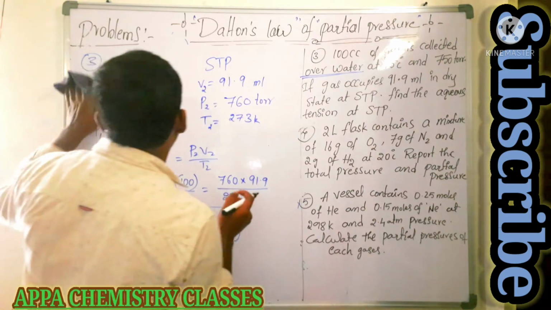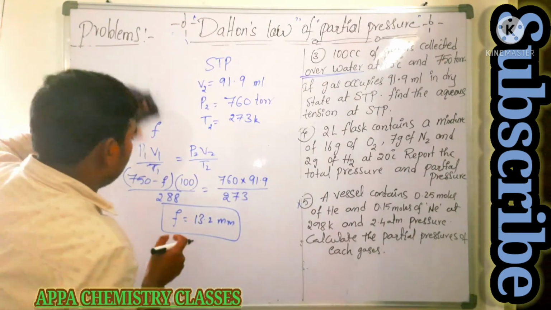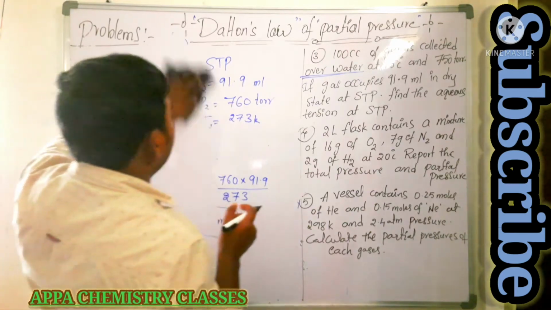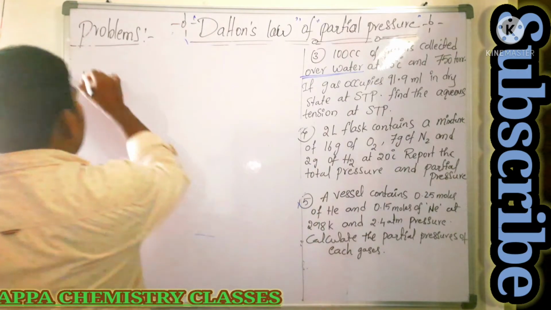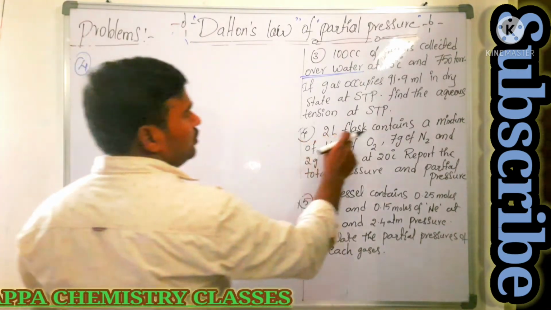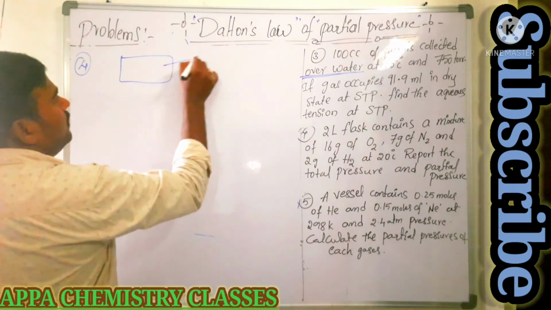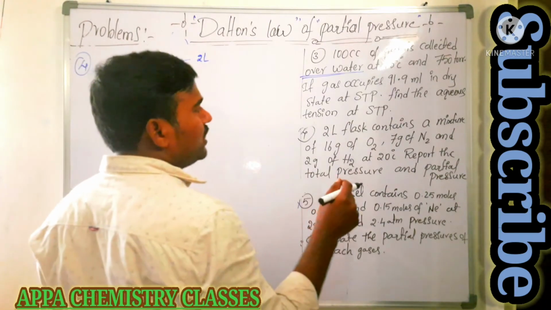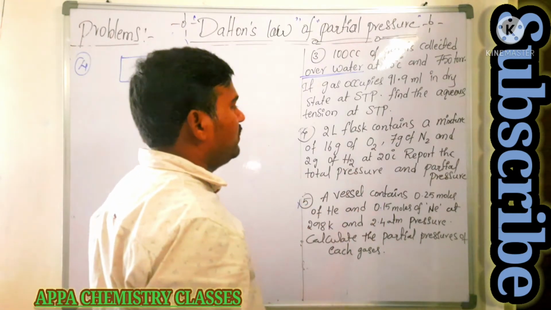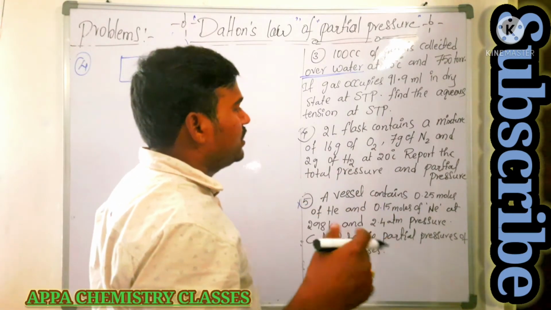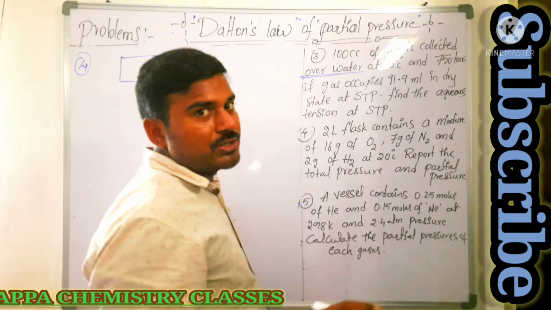Next we are going to see the fourth question. You pause the video and note it down. Next, question number four. What is it saying? A 2 liter flask contains a mixture of 16 grams of oxygen, 7 grams of nitrogen and 2 grams of hydrogen at 20 degrees Celsius. Report the total pressure and partial pressures, they are saying.